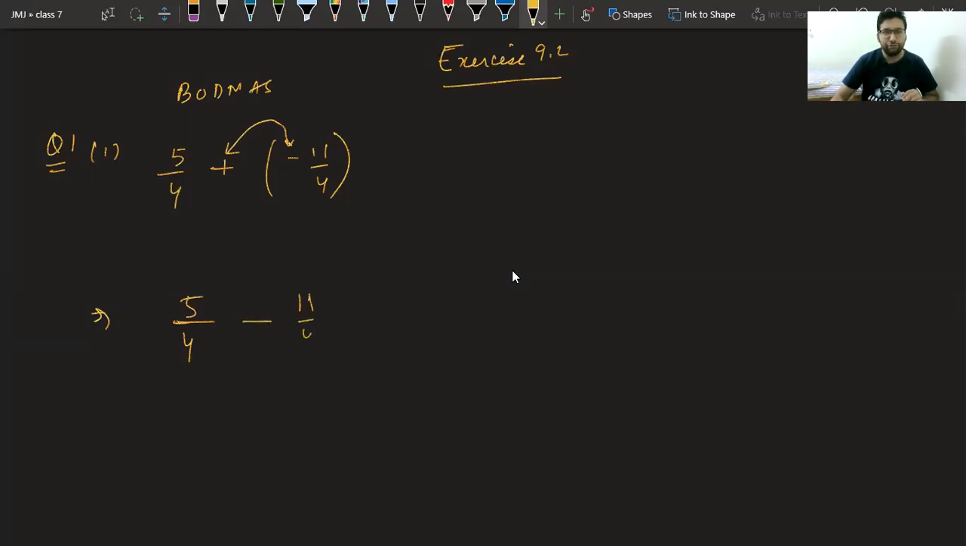11 upon 4. Luckily, they have the same denominator, so we don't need any LCM now. Just take 4, 5 minus 11. Answer is minus 6 upon 4. That's it.